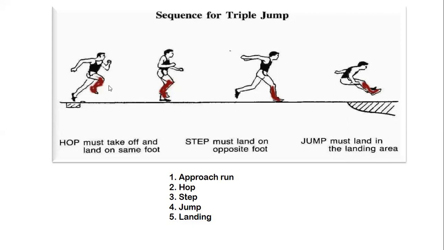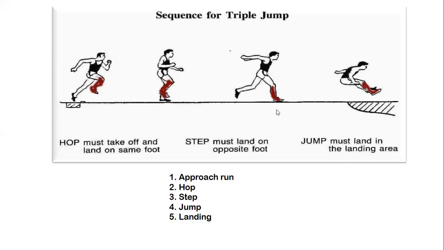Here you can see the same foot. First they are having a right foot, again that is a right foot, again it's coming to the next foot. And when they are jumping, we are using both feet. That is what you all want to know here.